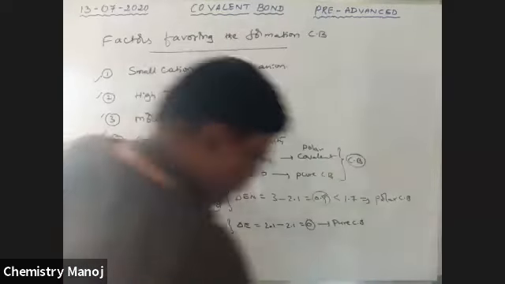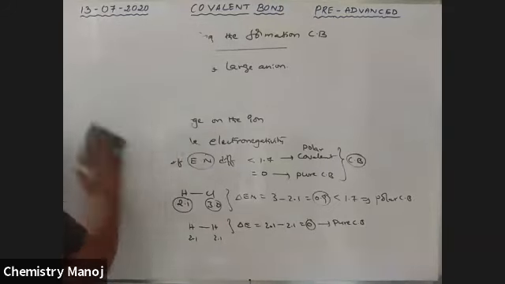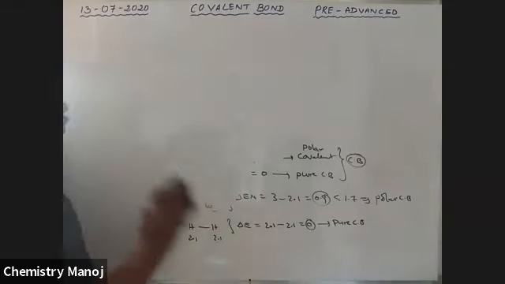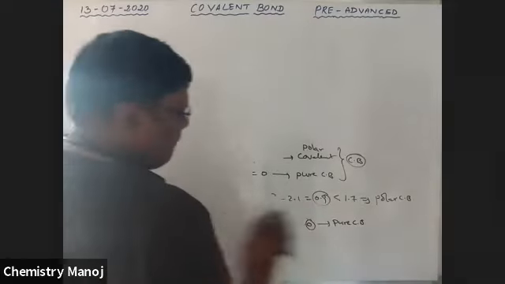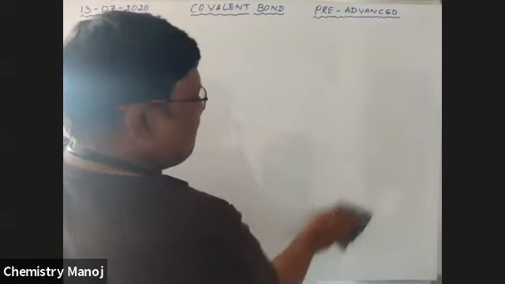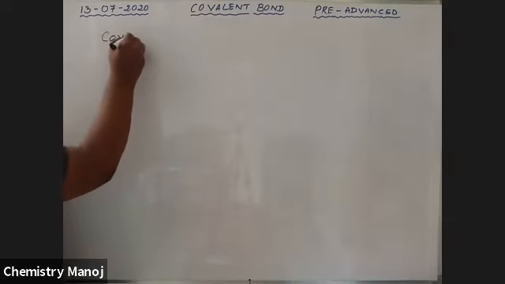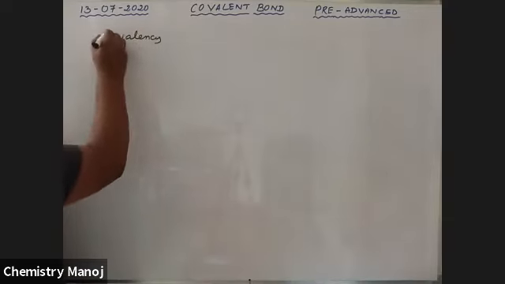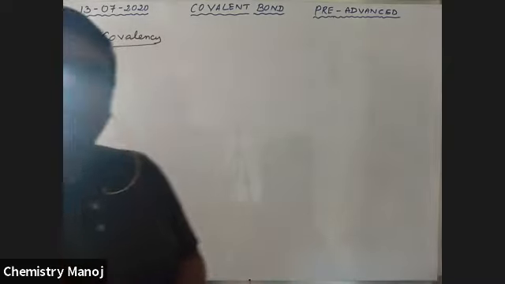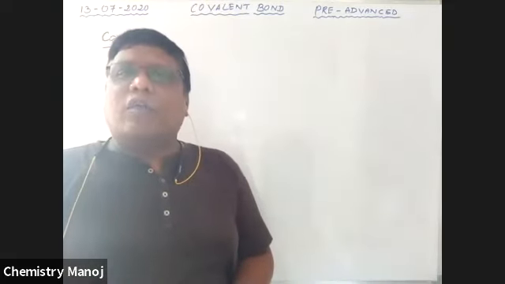Next, valency, in particular covalency. In an ionic bond we explain electrovalency, but in covalent bonds here we explain covalency.